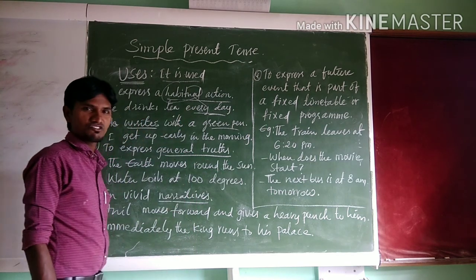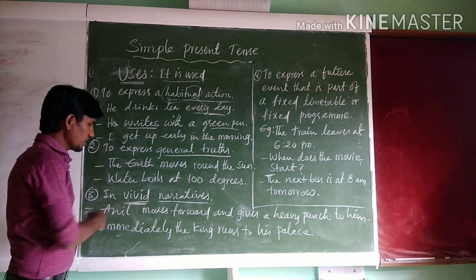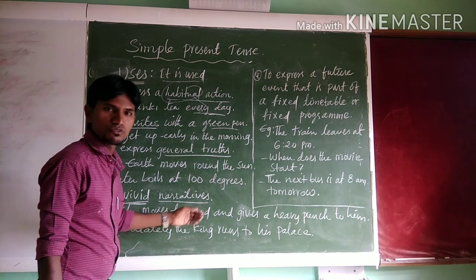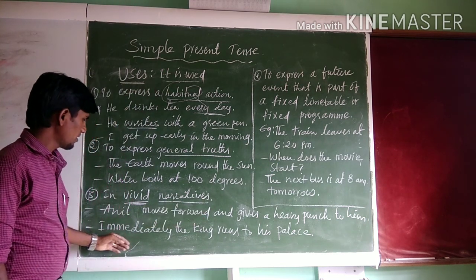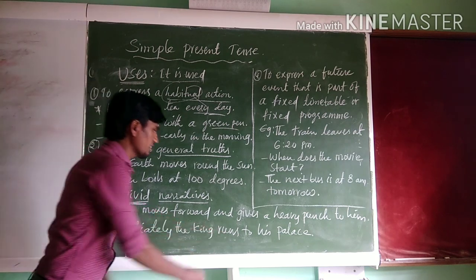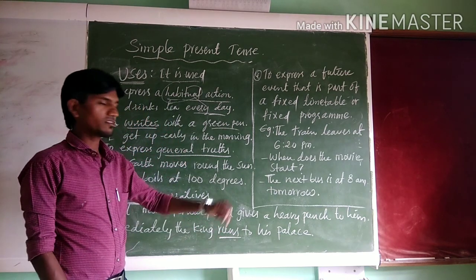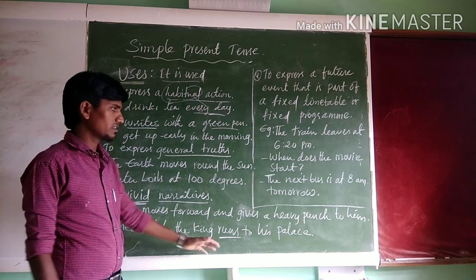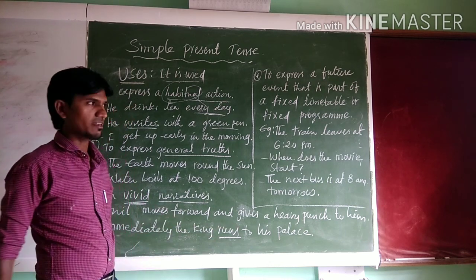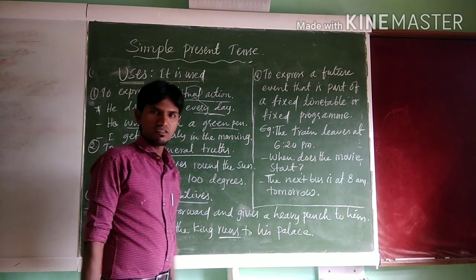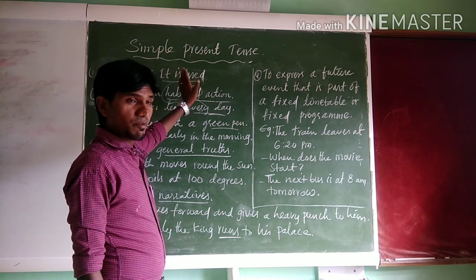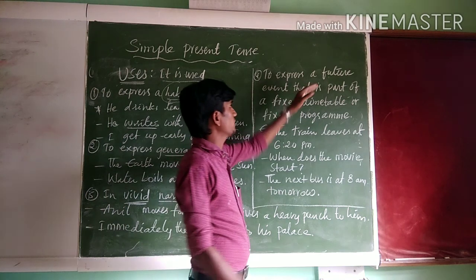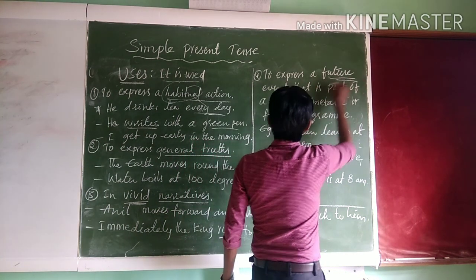In vivid narrations, vivid means very clear narrations, we use simple present tense. Another example, immediately the king runs into his palace. And next, simple present tense is used to express a future event,